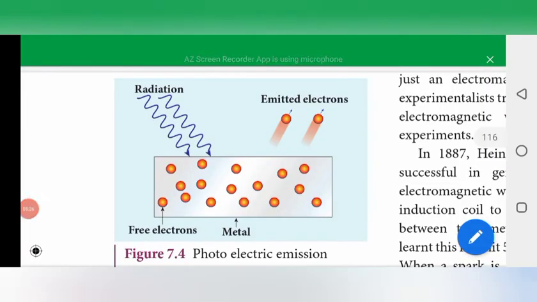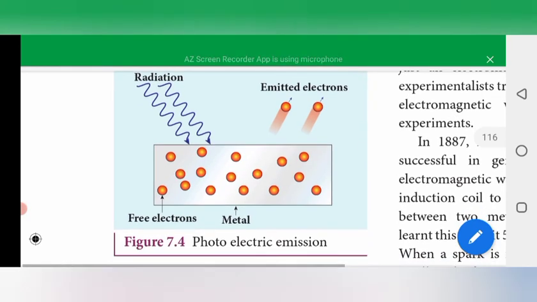And the third one is photoelectric emission. In photoelectric emission, when an electromagnetic radiation with a suitable frequency is incident on the surface of the metal, the energy is transferred from the radiation to the free electrons. So those free electrons get sufficient energy to cross over the surface barrier. That is called the photoelectric emission.